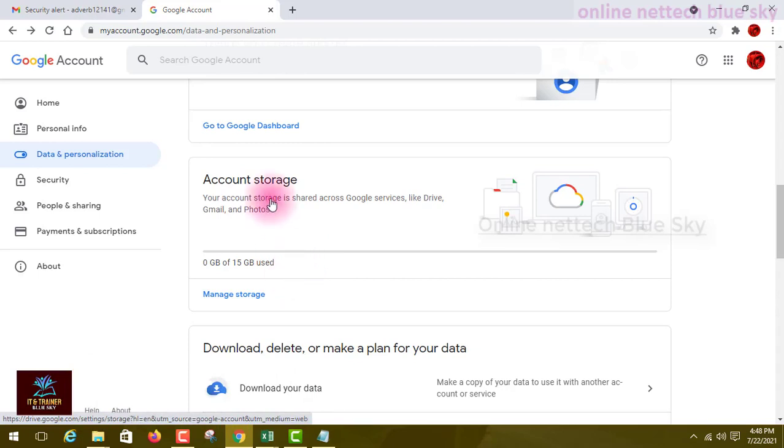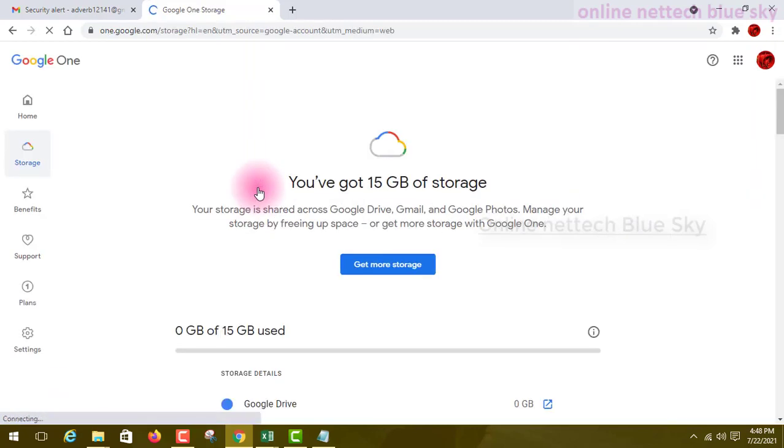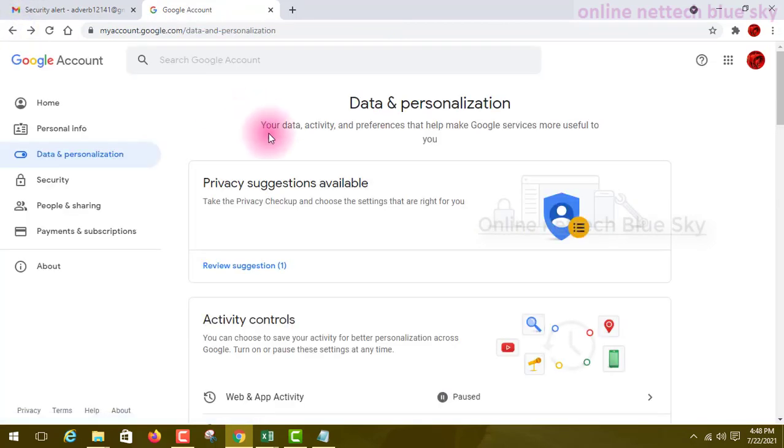Next is account storage. What is account storage? Account storage means Google Drive, a type of Google Drive. You have a hard disk in a computer, you save data on a pen drive, on a memory card, but sometimes the memory card is corrupted or your pen drive is lost, so you lose all your data.